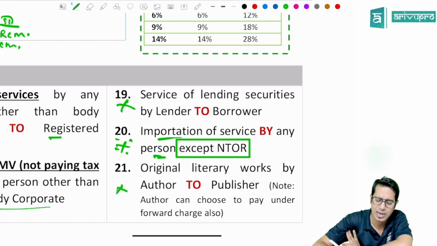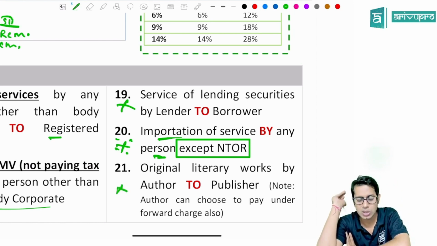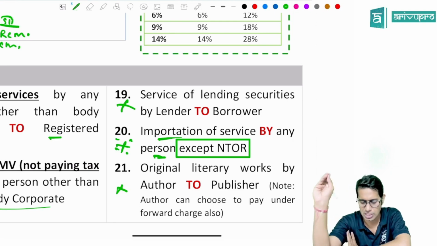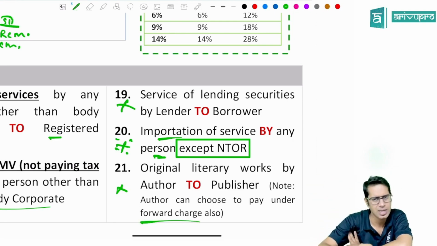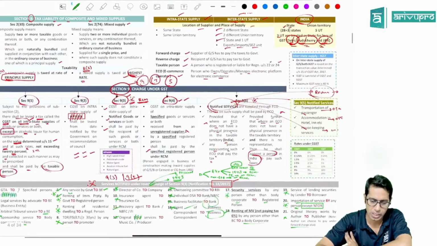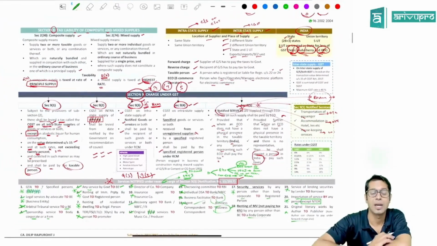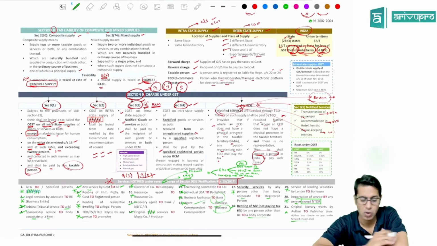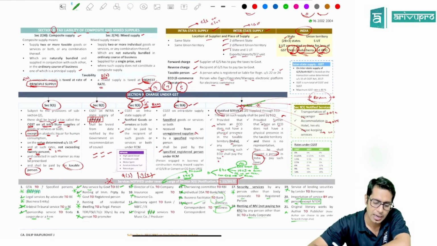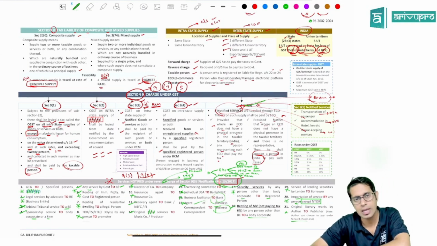Then this was newly added: an author giving services to a publisher, the publisher will have to pay taxes under reverse charge. However, the author also has an option to pay tax under forward charge. So this is all about your section number 9. Section 9 is the charge under GST law. What is important? 9(5) is important, and 9(3) reverse charge services are very, very important.